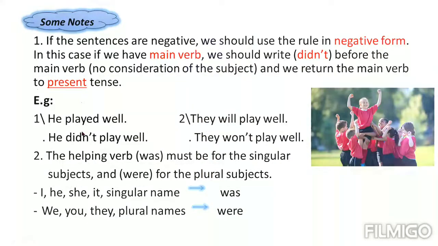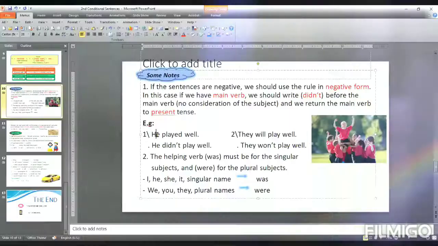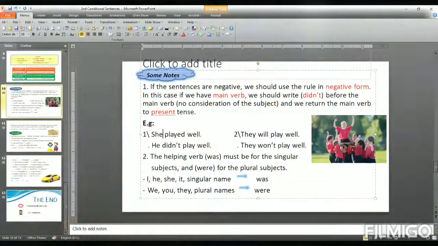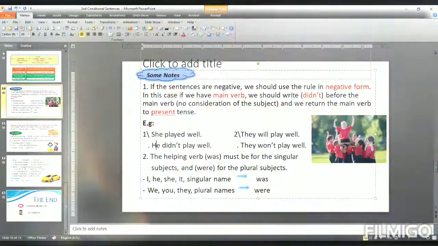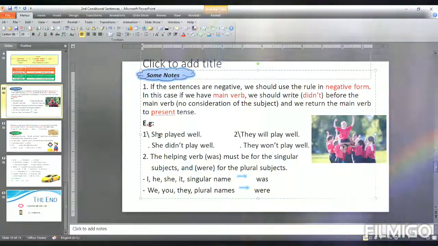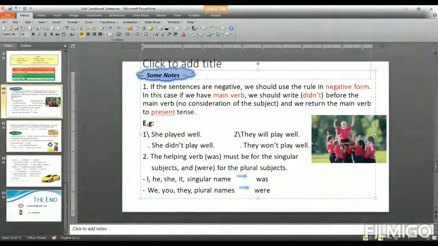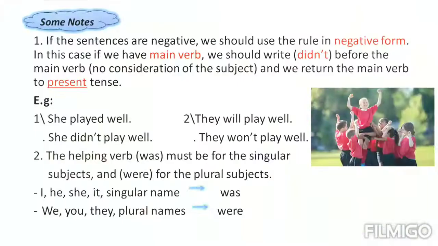He played well. Or it is better to change it to, the picture is female. She played well. She didn't play well. Look at that. That is not a main verb. We don't have an adjective. We don't have an adverb. We don't have prepositions. So to make a negative form,